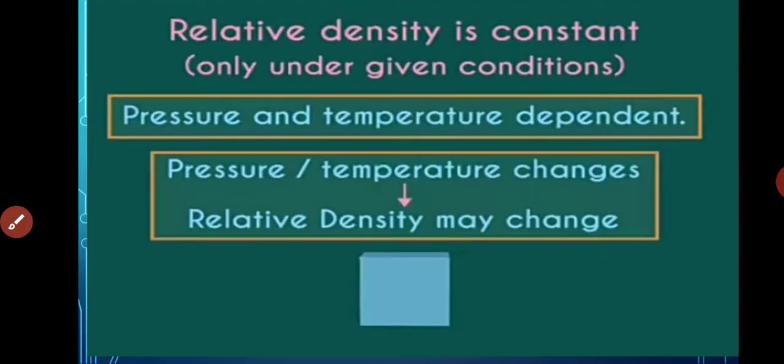The relative density is a constant quantity because it is unitless, it doesn't have any unit, therefore it is a constant quantity, but under certain conditions, that is pressure and temperature. It means relative density, though it is constant, depends upon temperature and pressure. If temperature and pressure change, relative density also varies.